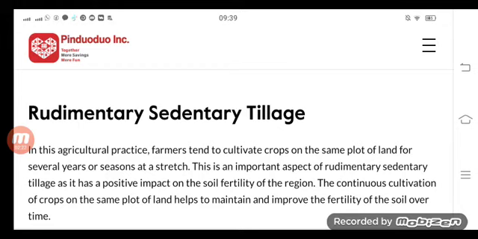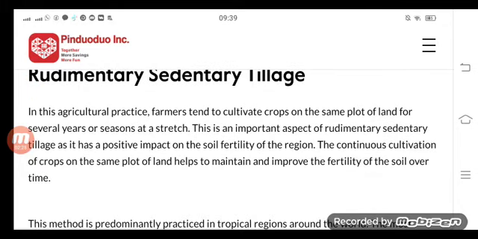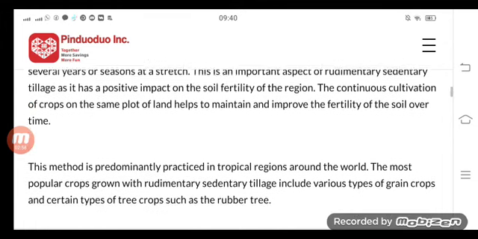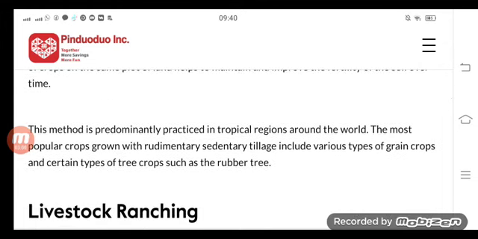Rudimentary sedentary tillage. In this agriculture practice, farmers tend to cultivate crops on the same plot of land for several years or seasons at a stretch. This is an important aspect of rudimentary sedentary tillage as it has a positive impact on the soil fertility of the region. The continuous cultivation of crops on the same plot of land helps to maintain and improve the fertility of the soil over time. This method is predominantly practiced in tropical regions around the world.